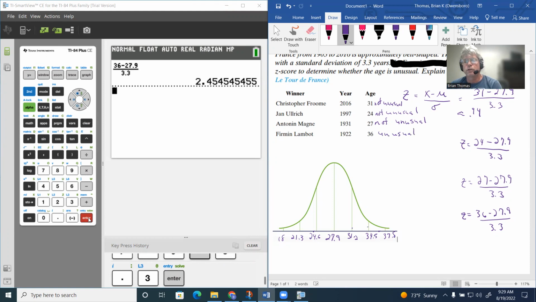So notice that it's still kind of high out here. Really, between 24 and 31 is really, really common. And it's not that uncommon to be between 34.5 and 21.3, but notice how the curve gets closer and closer. So that indicates that we're getting into the unusual area of things. So hopefully you can see that as a useful way to use z-scores.